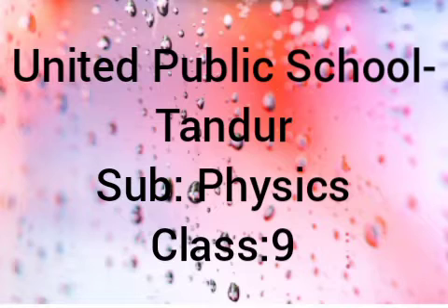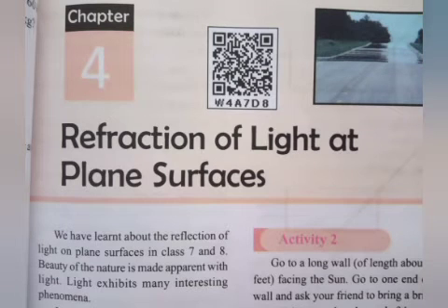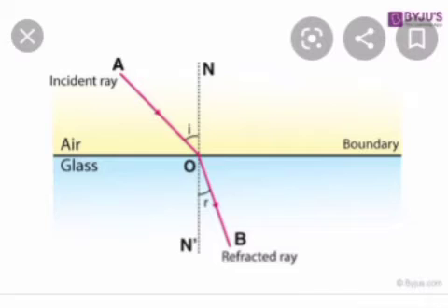Students, the fourth chapter name is refraction of light at plane surface. In this chapter we studied refraction and refractive index. What is refraction? When light travels from one medium to another, its direction changes at the interface. The phenomenon of changing direction at the interface of the two media is known as refraction.